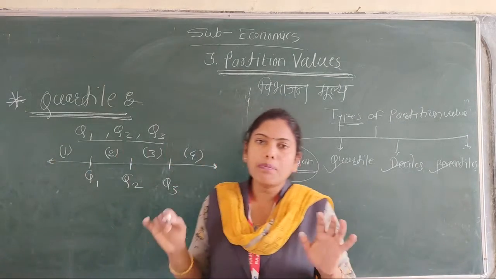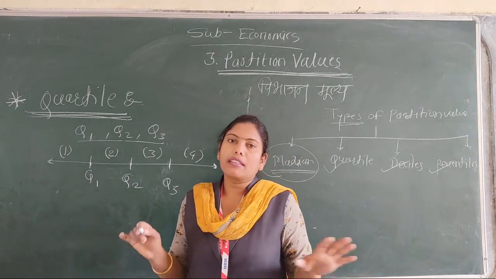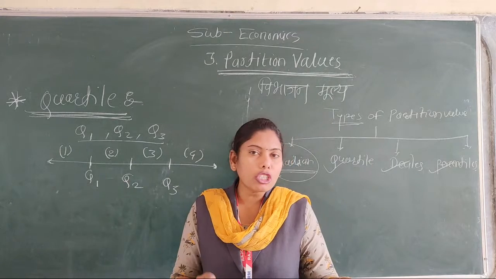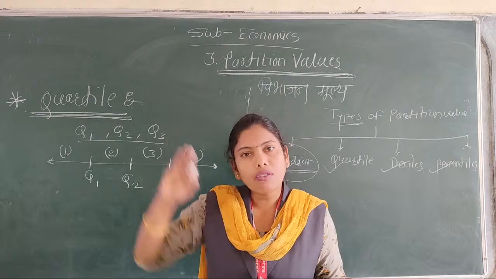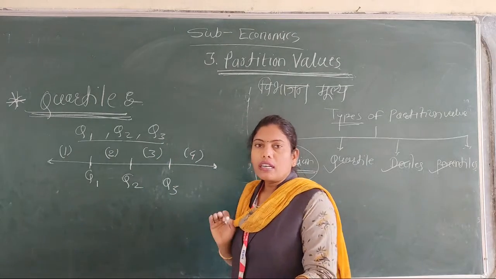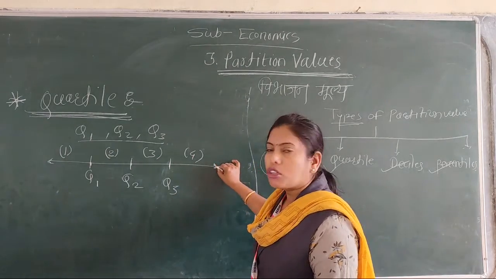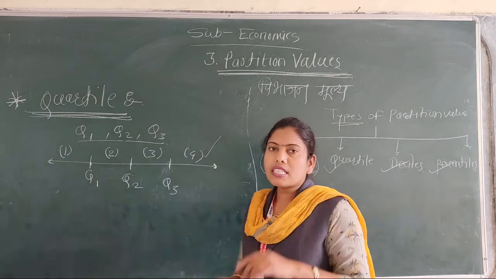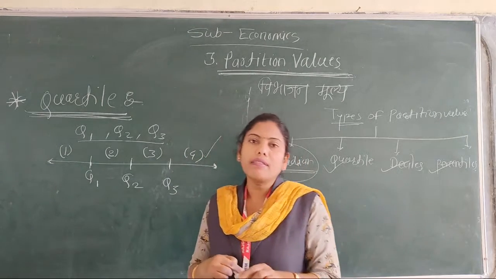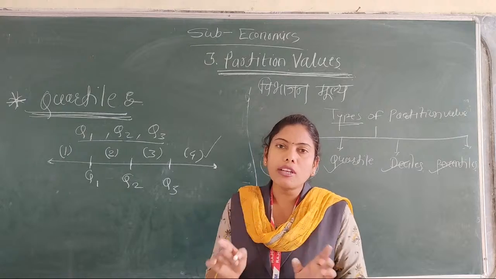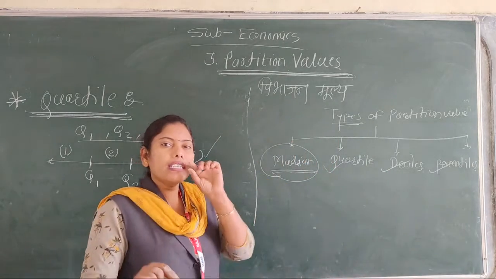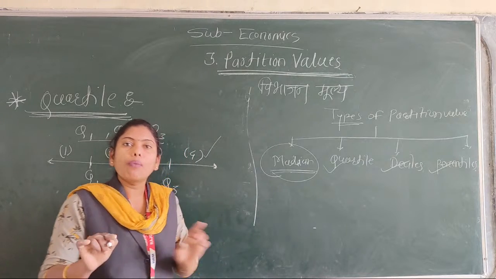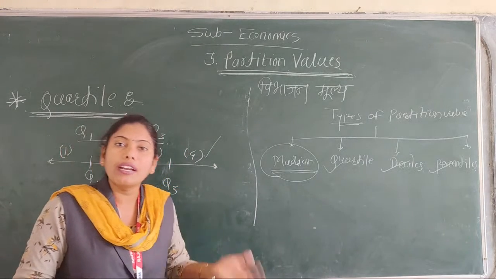Quartile, decile and percentile are partition values because they divide the whole set of observation into equal parts. Quartile divides the whole set of observation into 4 parts, decile into 10 parts, and percentile into 100 parts.